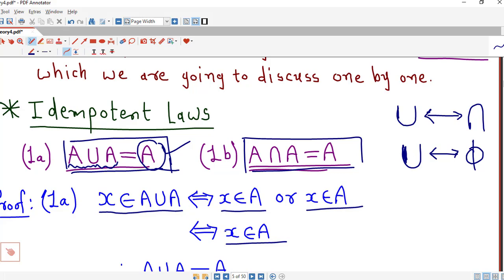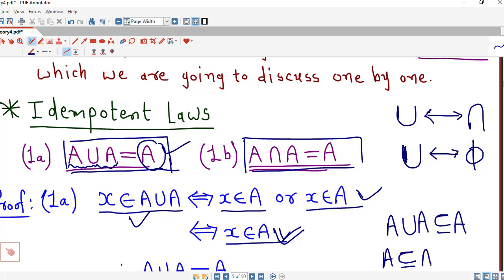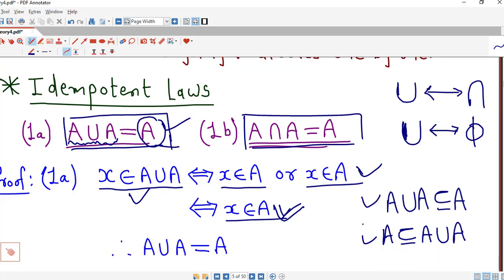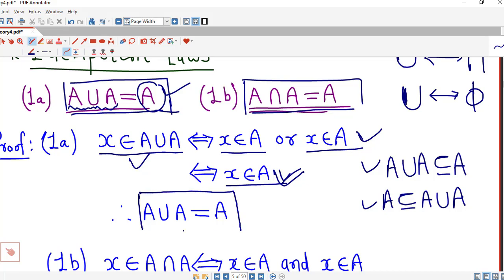Now if we go in reverse direction, then also all the implications are correct. If we start with X in A, then we can write this as X belongs to A or X belongs to A, and this implies X belongs to A union A. So if we take X in the A union A, then X is in A, that means A union A is a subset of A. And if we start by taking X in A, then also we find that X is in A union A. So both the sets are subsets of each other. Therefore A union A equal to capital A.